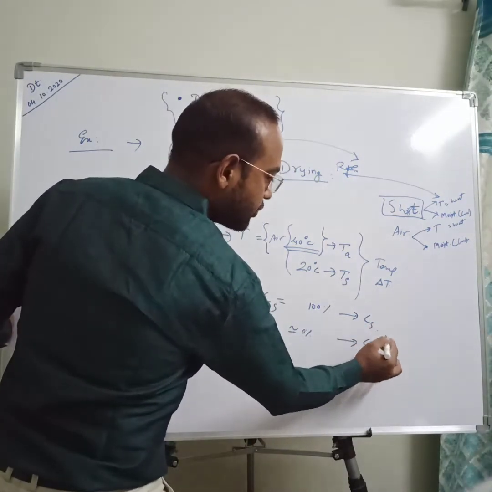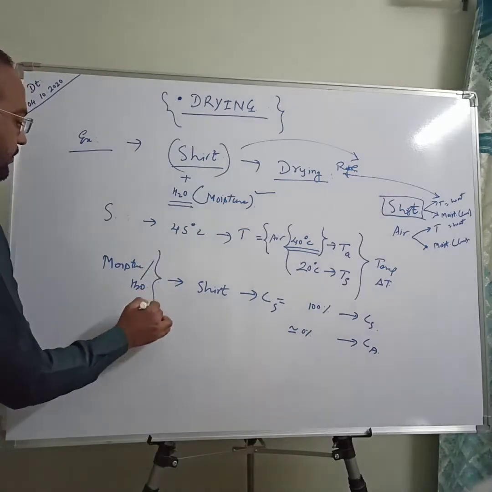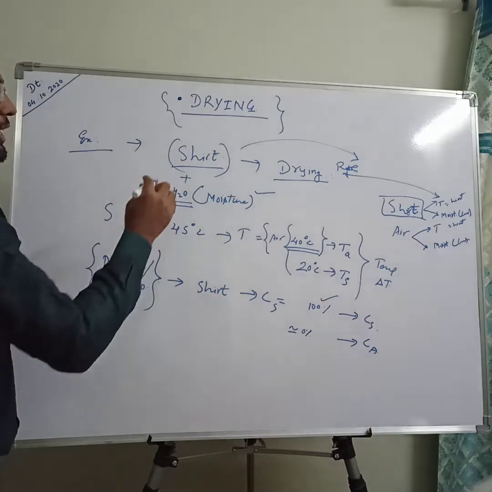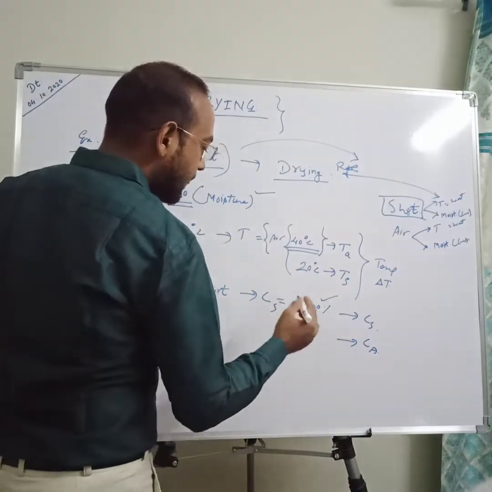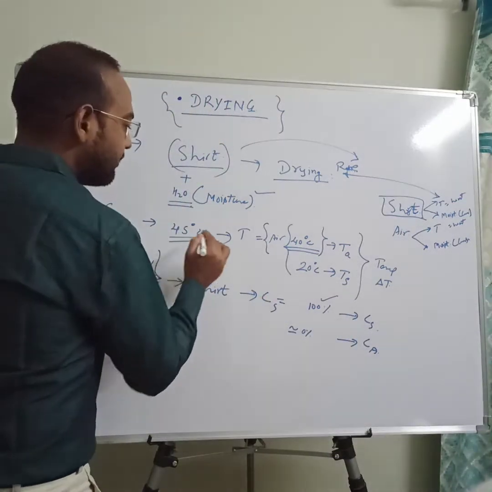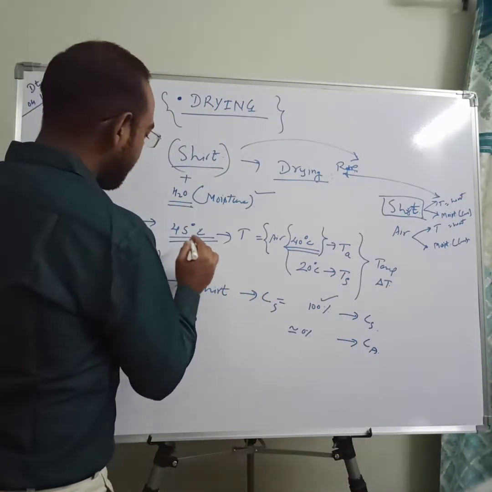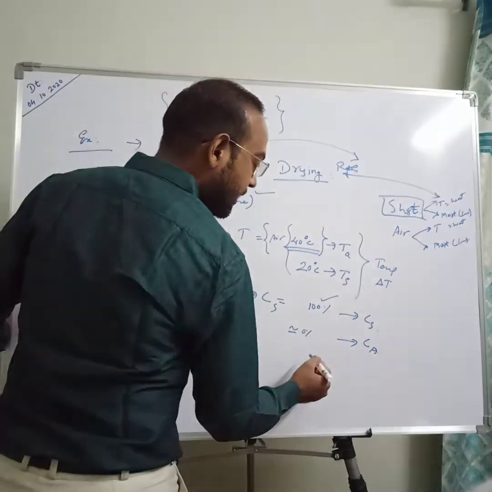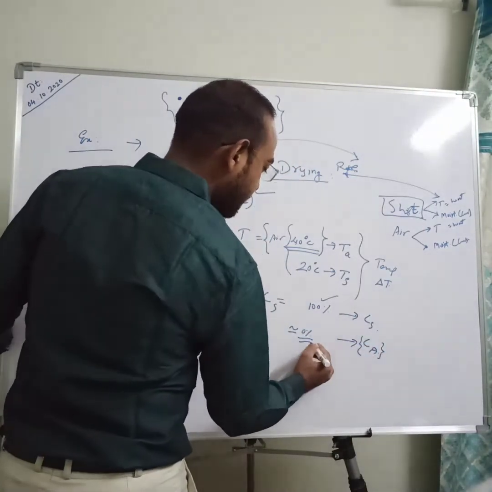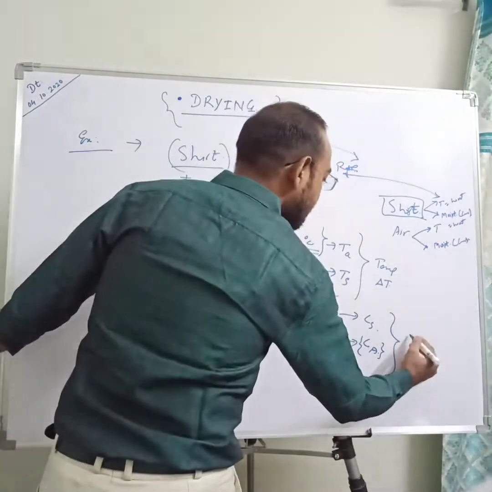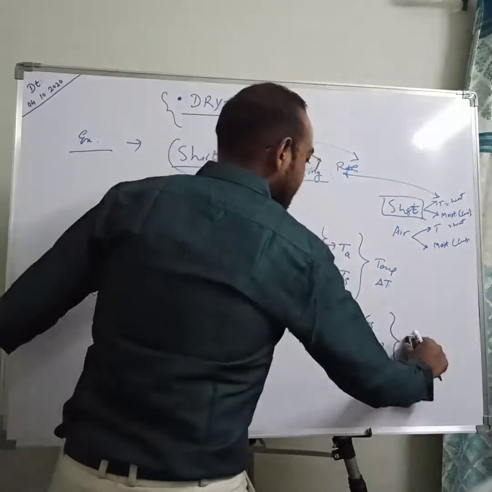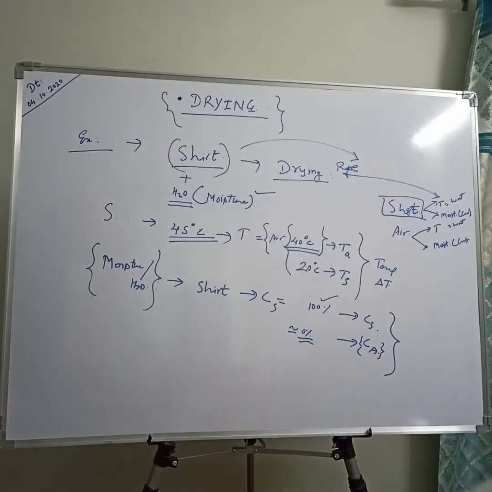The concentration of moisture in the shirt is around 100%, because we just washed it and put it on the rope for drying, and the concentration of moisture in air during summers at 45 degrees Celsius is 0%. So this is related to your concentration.